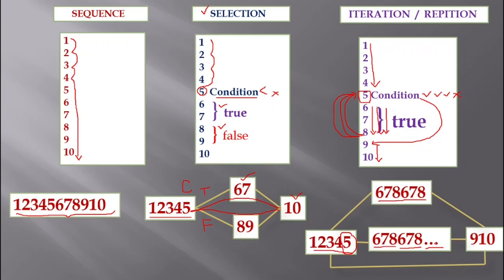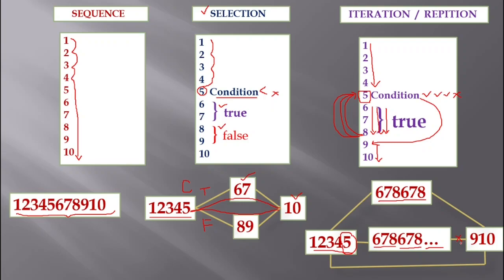What is an infinite loop? An infinite loop is a loop where the statements will get executed an infinite number of times, and whenever there is an infinite loop, this path will not be executed. Why? Because as these 6, 7, 8 statements will run forever,